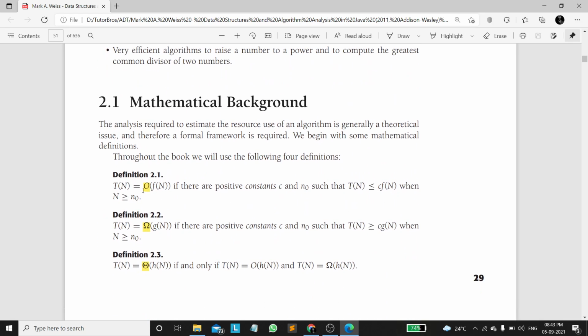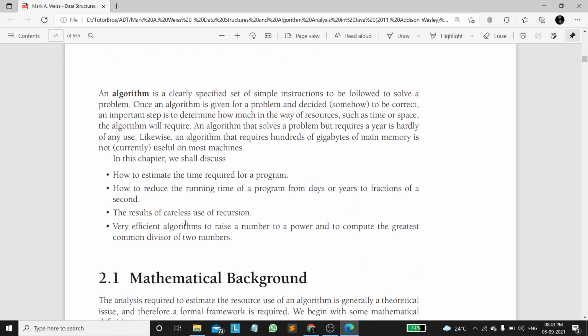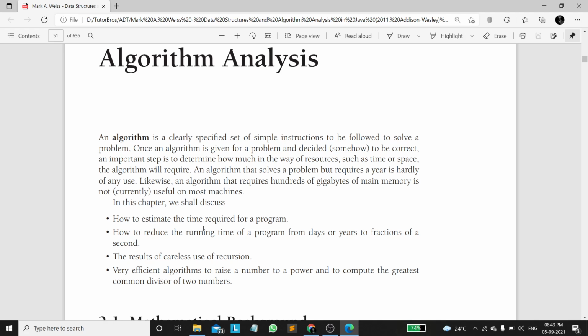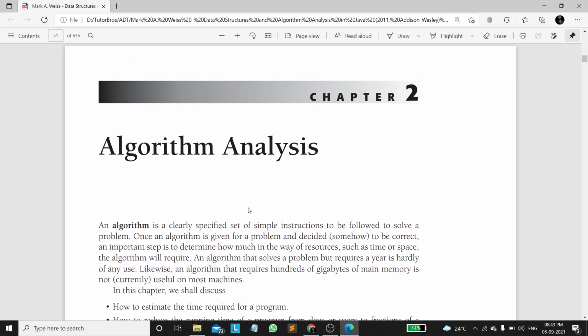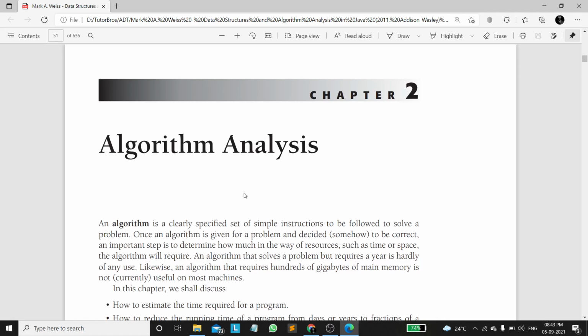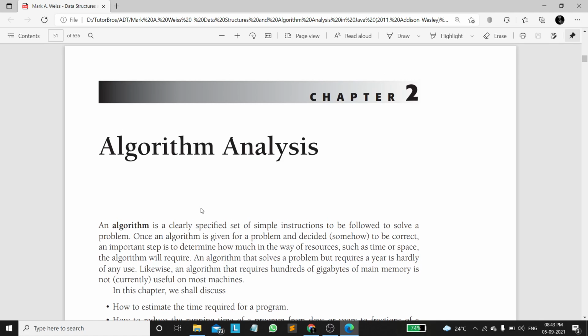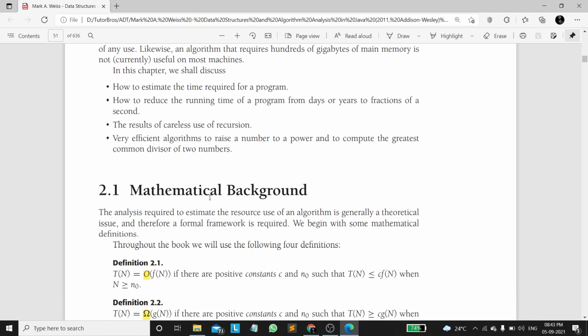There are three notations, which are big O, omega and theta. So we need to roughly estimate how much time an algorithm takes to execute. That is called algorithmic analysis. If there were no need of analysis of an algorithm and estimating the time complexity it takes to execute a program, then it would be very difficult, as some programs might take hours and some very large programs might take years and years. So it is very important to analyze an algorithm when we write code.